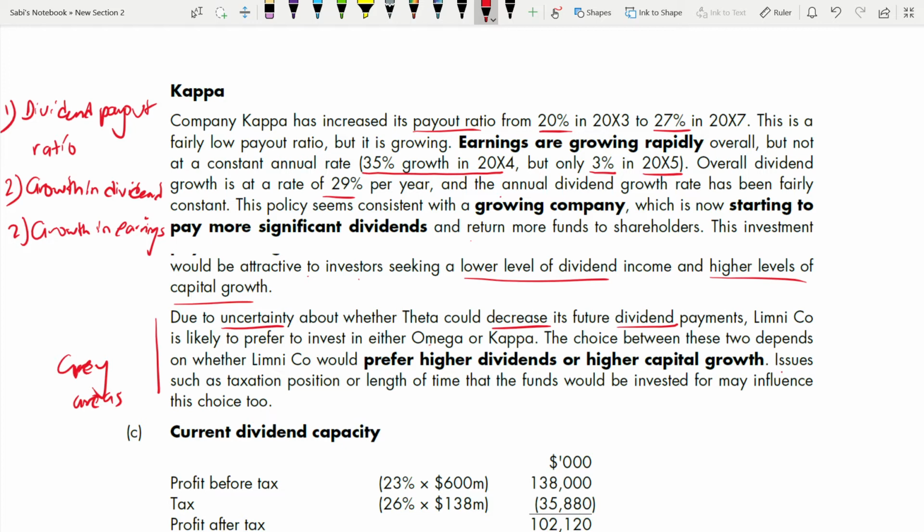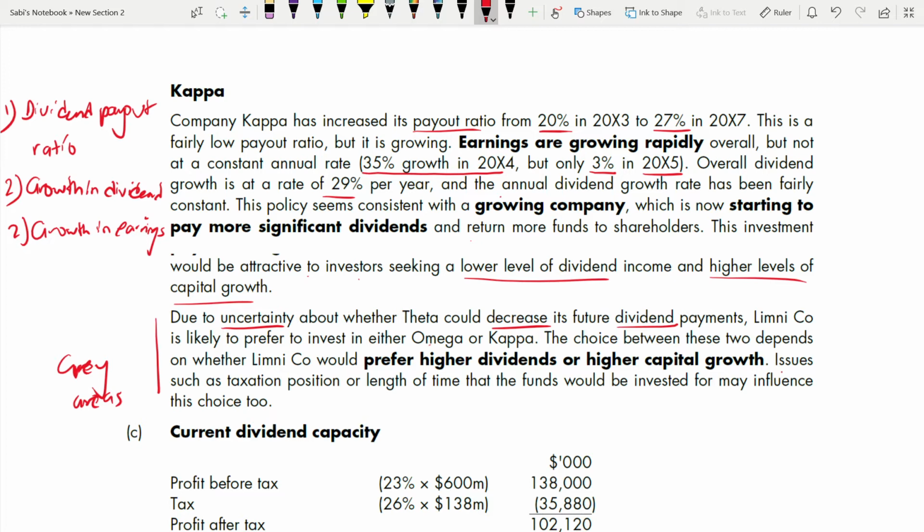But some areas are like, you know, this one or that one, it depends. This kind of answer is known as gray area. You can never be 100% sure that you should go with this method because you are not given the full information. What will be the impact on the tax, the length of the time, whether they prefer dividend or higher capital growth, that we don't know. So when you write your answer, you have to write it in these terms, that the choice depends on whom? The company.